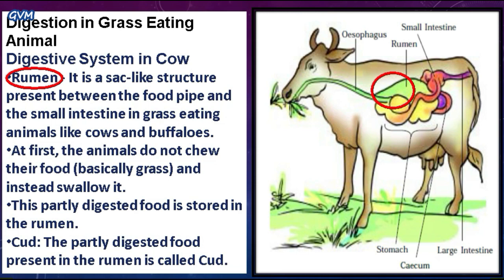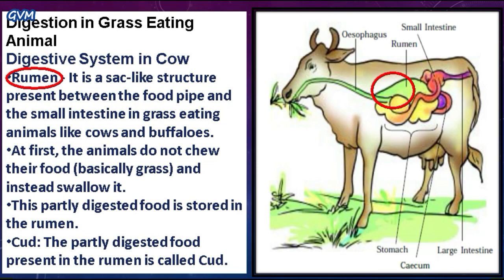Students, animals do not chew their food at first. In fact, they just swallow their food. Students, when animals eat grasses, they don't chew their food properly. They just swallow it, and this partly digested or partly chewed food is stored in the rumen.